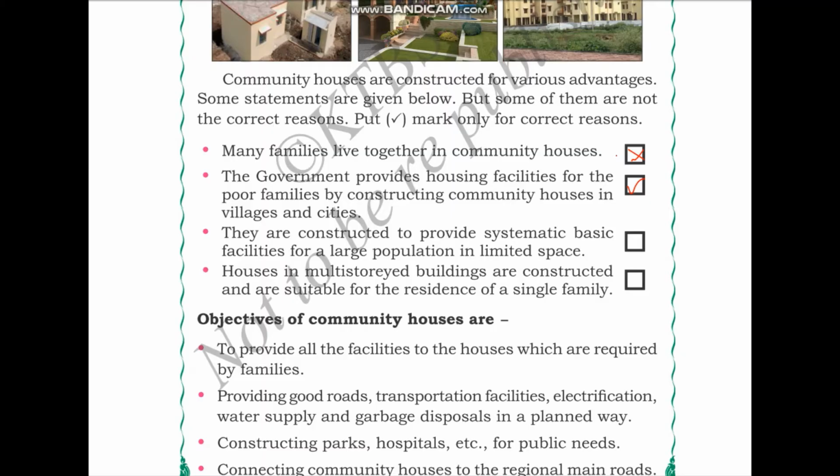They are constructed to provide systematic basic facilities for a large population in limited space. So this statement is the definition of community houses, providing systematic basic facilities for large population in limited space. So they have to make sure that space does not go wasted. So that is why community houses are planned. This statement is correct.